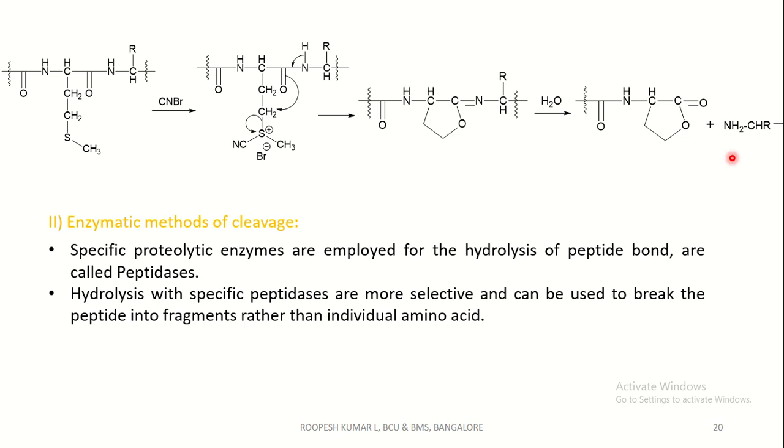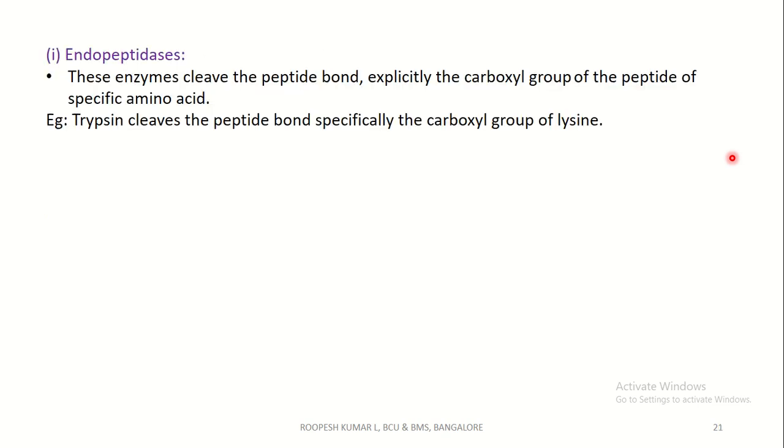Coming to the next method of cleavage, that is enzymatic methods of cleavage. Specific proteolytic enzymes are employed for the hydrolysis of peptide bonds, which are called peptidases. Hydrolysis with specific peptidases is more selective and can be used to break the peptide into fragments rather than individual amino acids. There are two types, that is endopeptidases and exopeptidases.